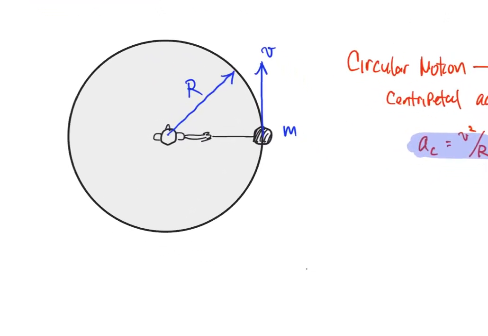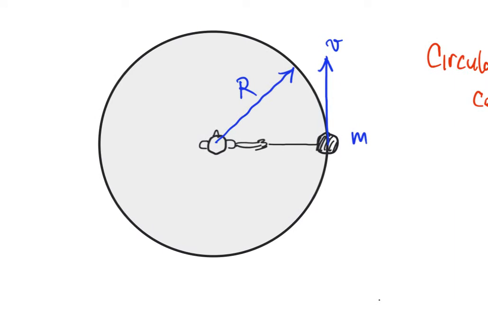Now, in this case, I don't think it's too mysterious what the force is that's causing circular motion. I think it's pretty clear that we're going to have a force inward this way, which is the tension force. There's a tension force here, T, from the rope. And that's the force that's causing the mass on the end of the string to move in a circle. I'll note that this tension force is indeed pulling inward on the mass.